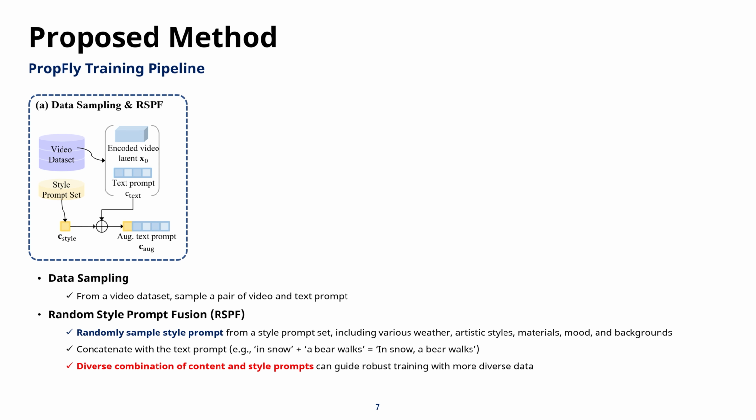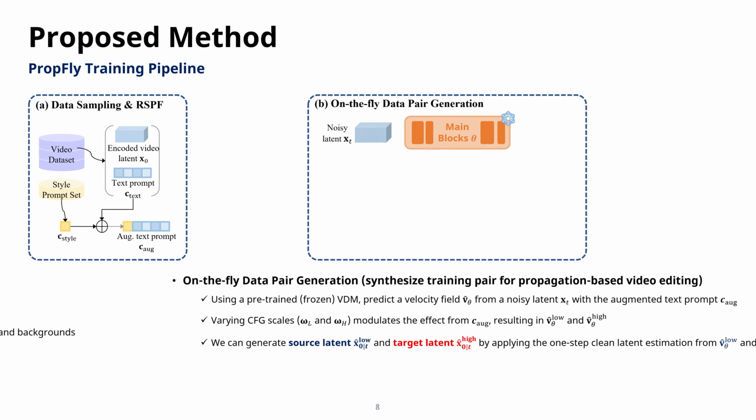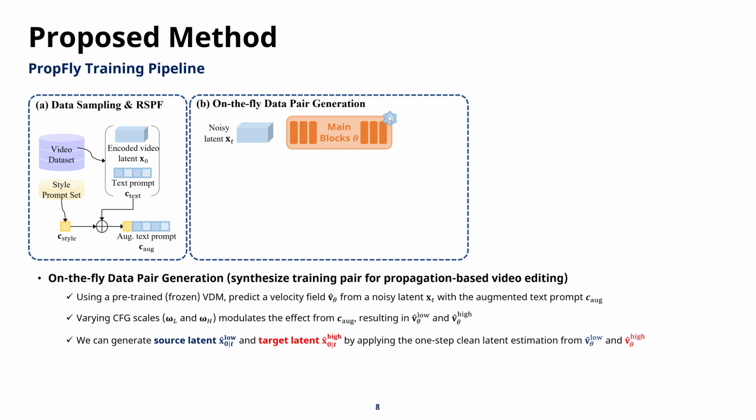Furthermore, this strategy is a powerful way to further leverage the text-to-video generation capabilities already inherent in pre-trained video diffusion models, allowing us to tap into their rich semantic priors for more effective training. Now, let's look at how we actually synthesize the training pairs using a pre-trained and frozen video diffusion model.